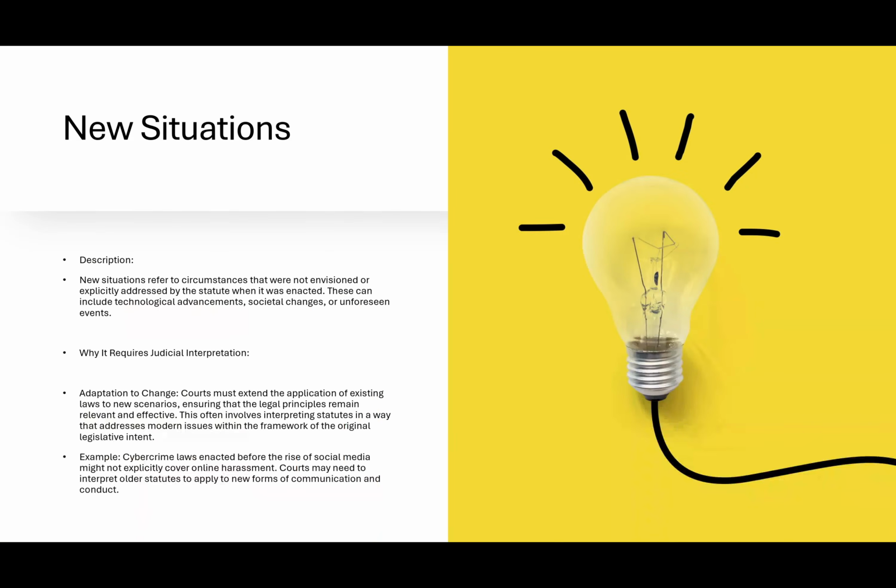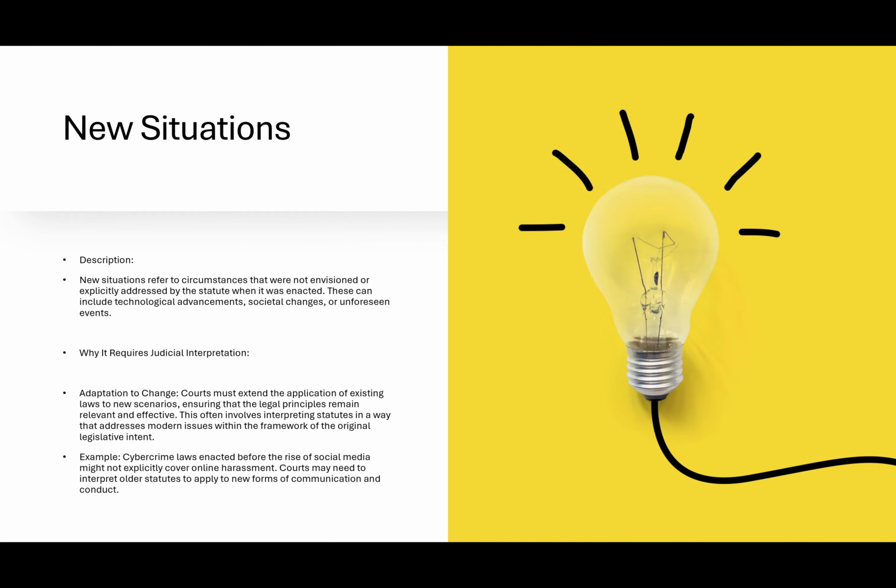New situations occur as well, right? So new situations refer to circumstances that were not envisioned or explicitly addressed in the statute, right? So in this case, now we must interpret, especially when it applies to adaptation to change, right? So courts must extend the application of existing laws, rather, to new scenarios, ensuring that legal principles remain relevant and effective. This often involves interpreting statutes in a way that addresses modern issues within the framework of the original legislative intent, right?